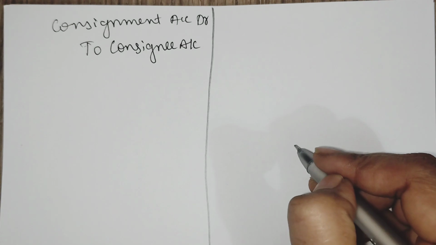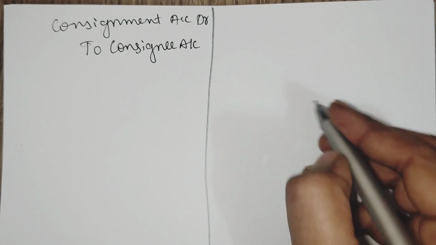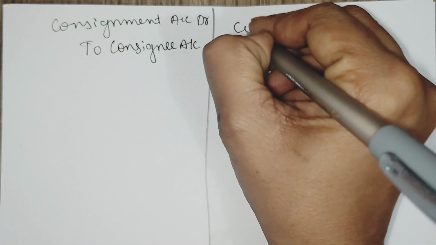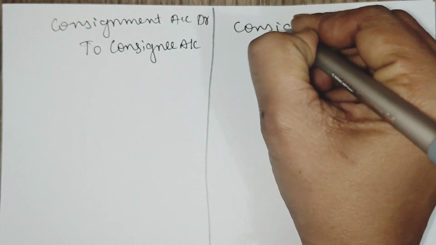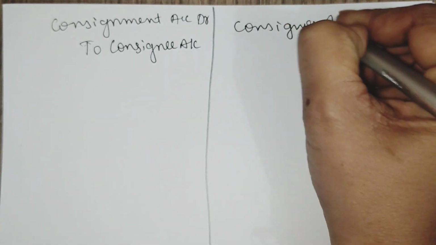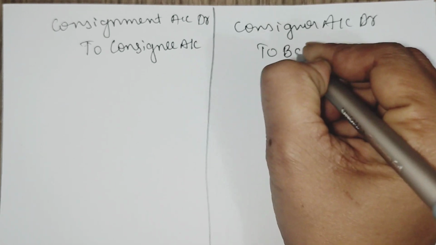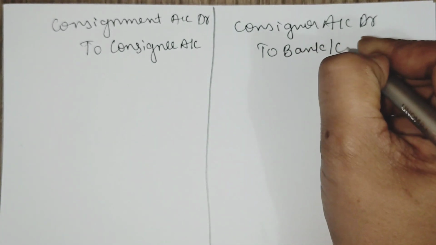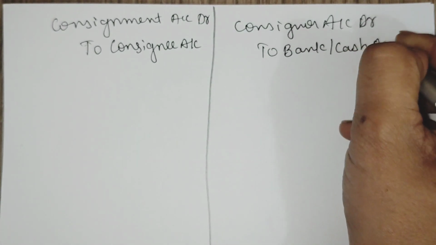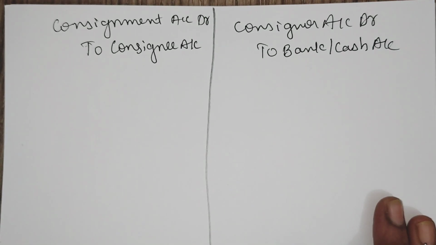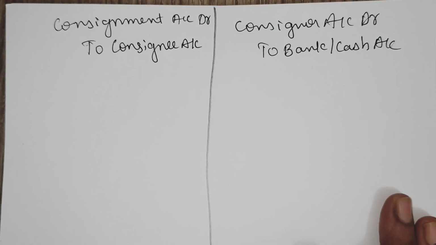That is why we are crediting consignee account. Here, consignor account debtor to bank or cash account. This is the entry for the expenses paid by the consignee.